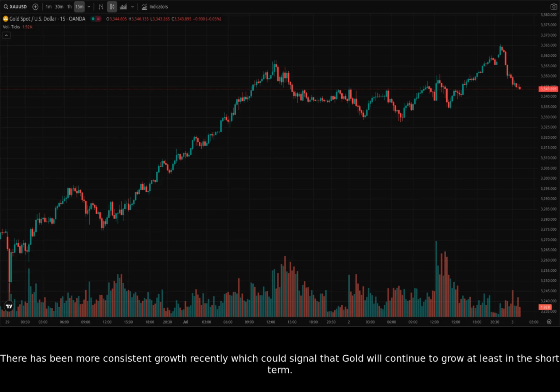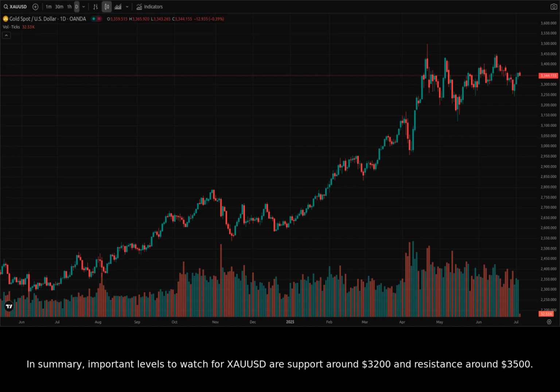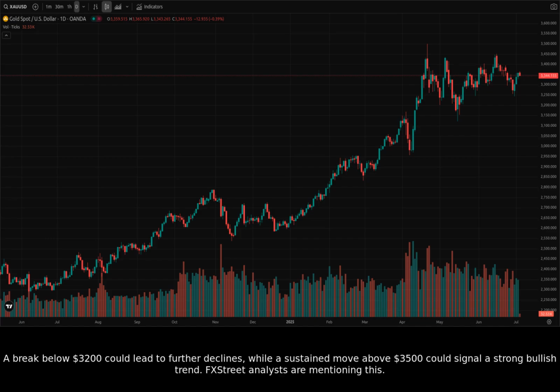the short term. In summary, important levels to watch for XAUUSD are support around $3,200 and resistance around $3,500. A break below $3,200 could lead to further declines, while a sustained move above $3,500 could signal a strong bullish trend. FX Street analysts are mentioning this.